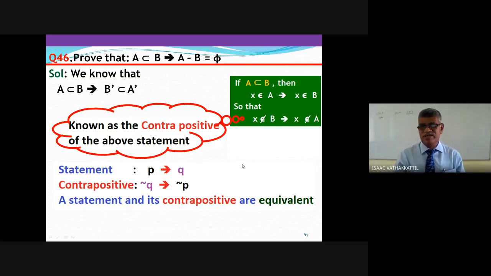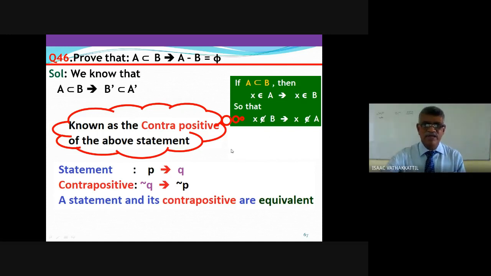That is obvious. That is actually the meaning of contrapositive. If a statement is true, the contrapositive is the same, equivalent. A conditional statement and its contrapositive are equivalent. If a statement is true, its contrapositive is also true. If X belongs to A implies X belongs to B, its contrapositive statement means X does not belong to B implies X does not belong to A.